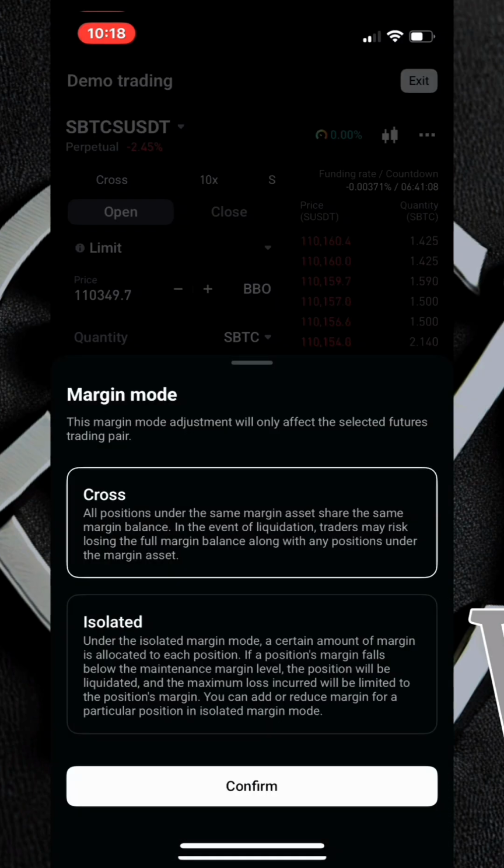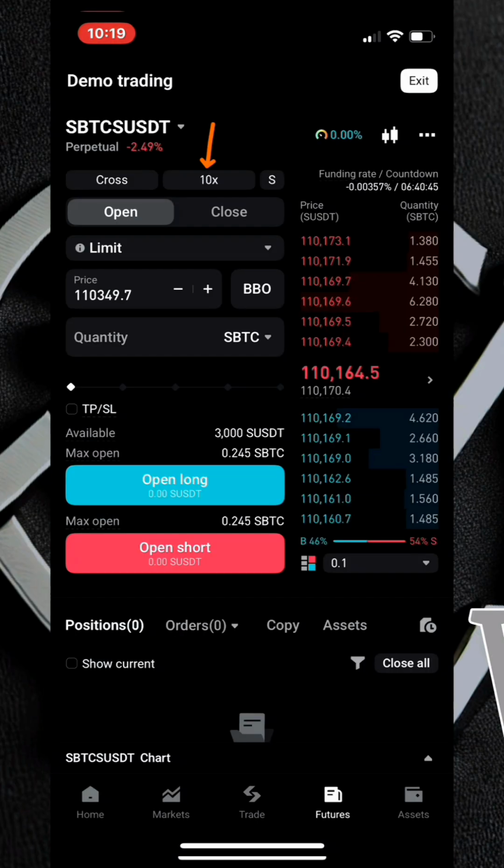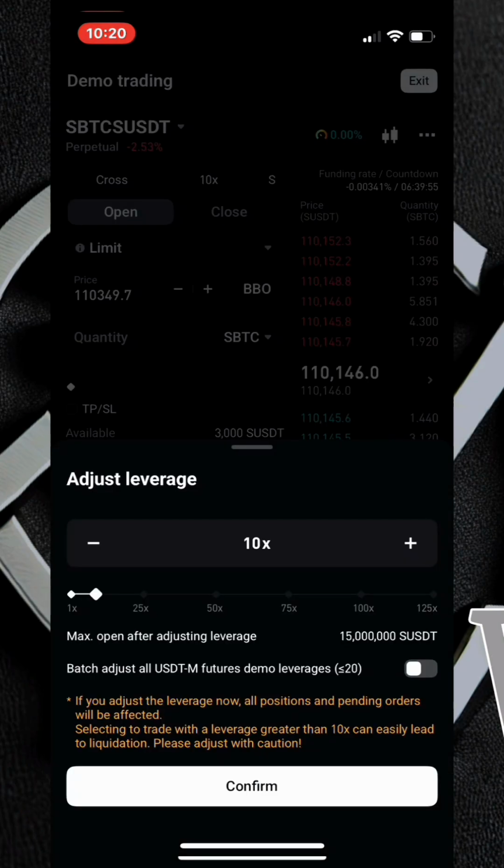So you pick whether you're using cross or isolated. So let's say I want to use cross. I'll just pick cross right here. And then the next thing is the leverage. So let's say I want to pick 20x or something higher. I can go ahead and do that, but I'll just be leaving it for 10x.